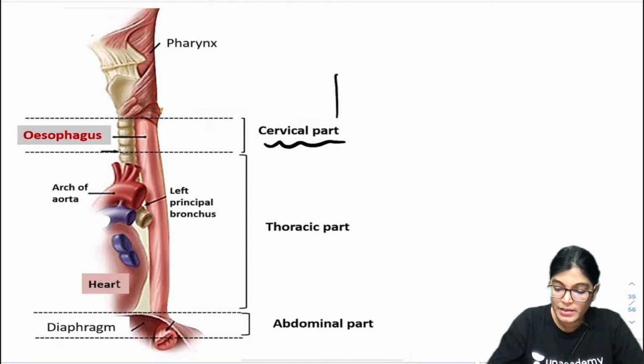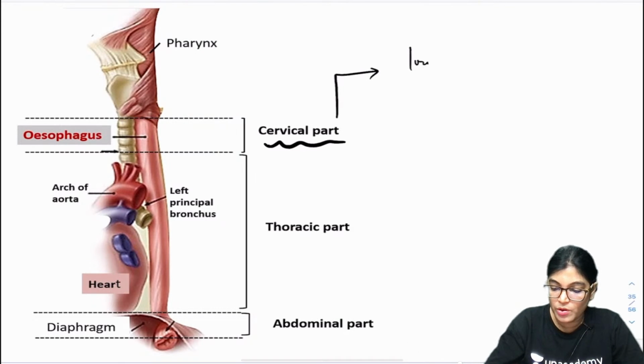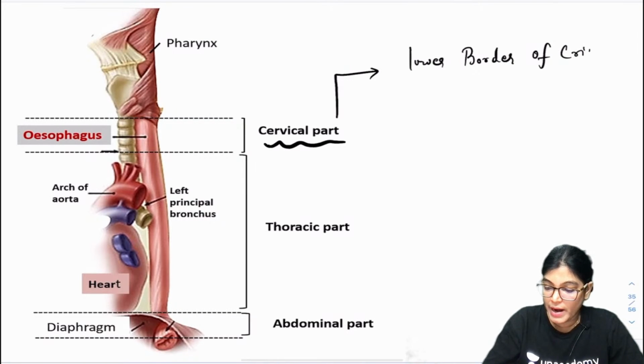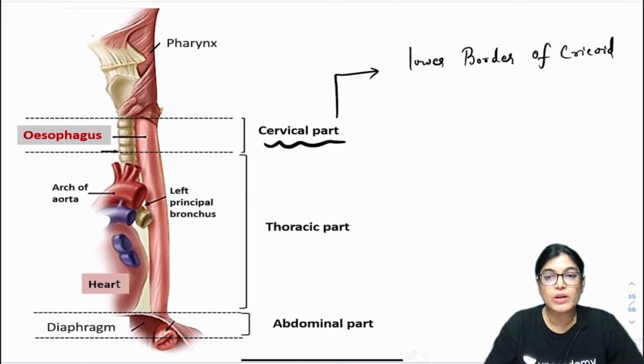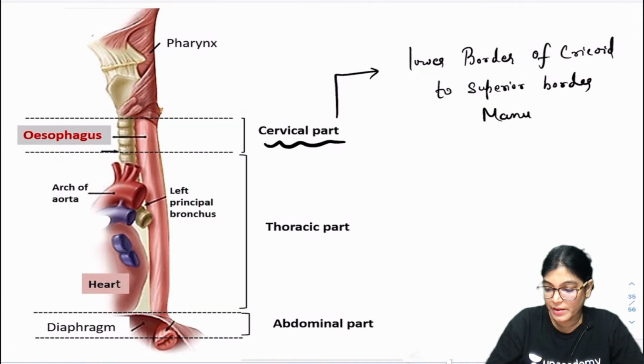The cervical part of the esophagus extends from the lower border of the cricoid cartilage to the superior border of the manubrium sterni.